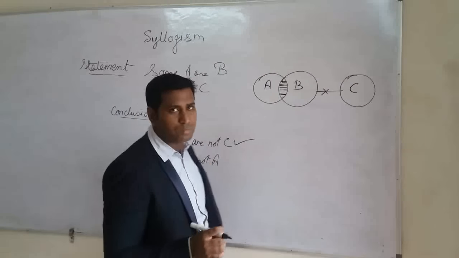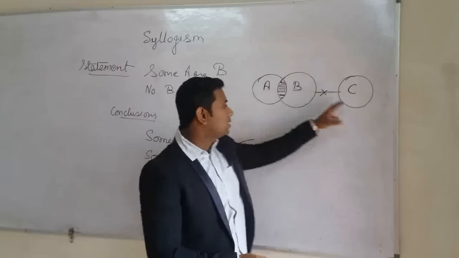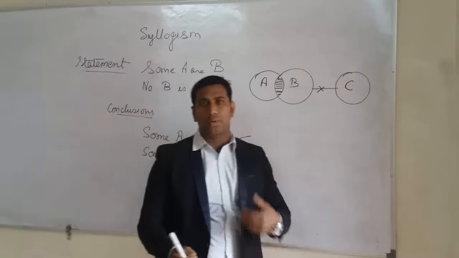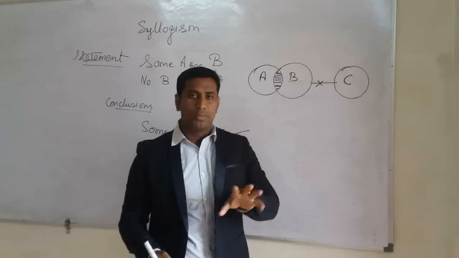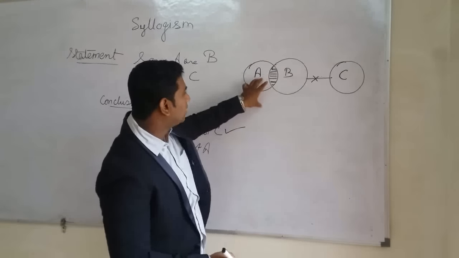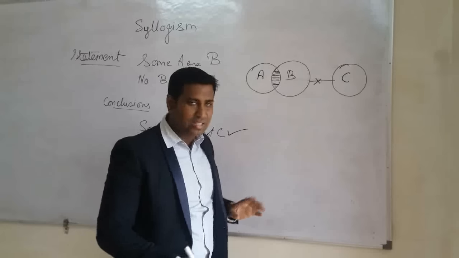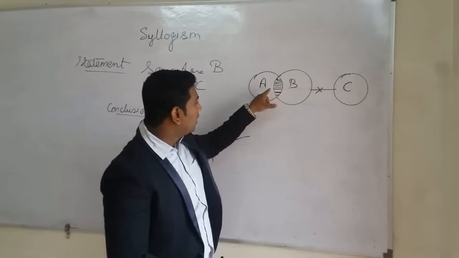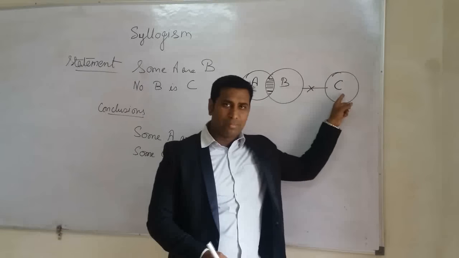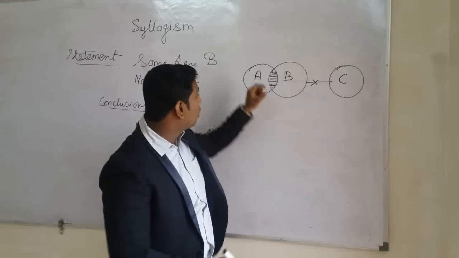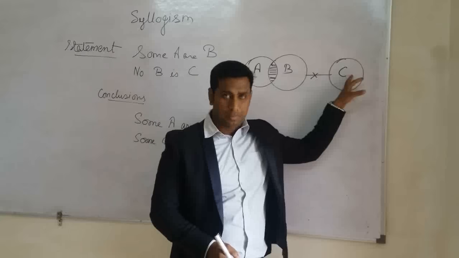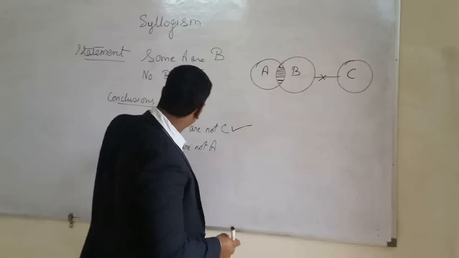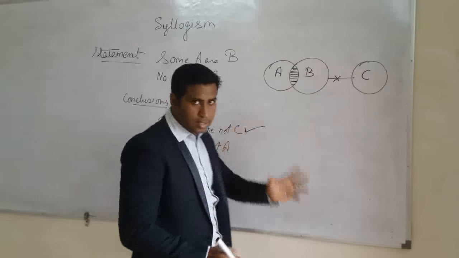Here many people face a problem: sir, A and C don't have any relationship, so how can you say some A are not C is correct? But let me tell you, dear students, A and B have a direct relation, and that's why A has an indirect relation with C, because the part of A which is in B can never be C. That's why some A are not C is correct.